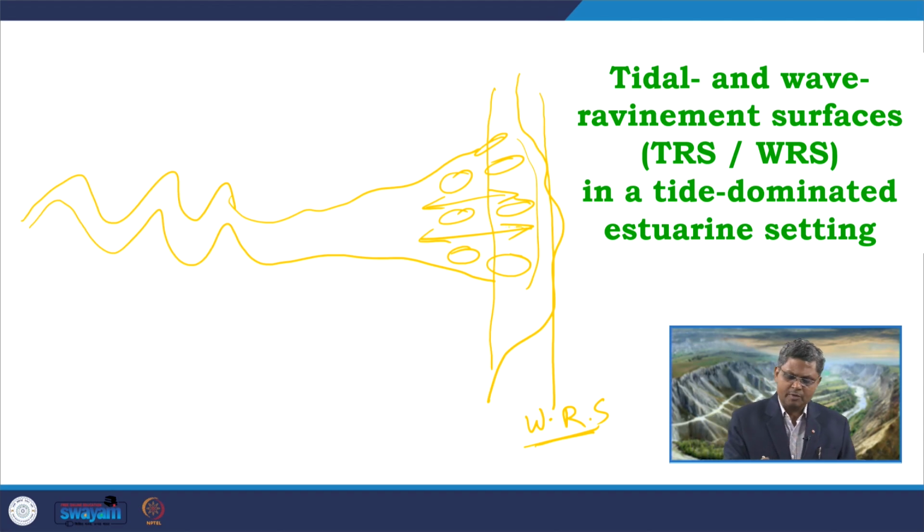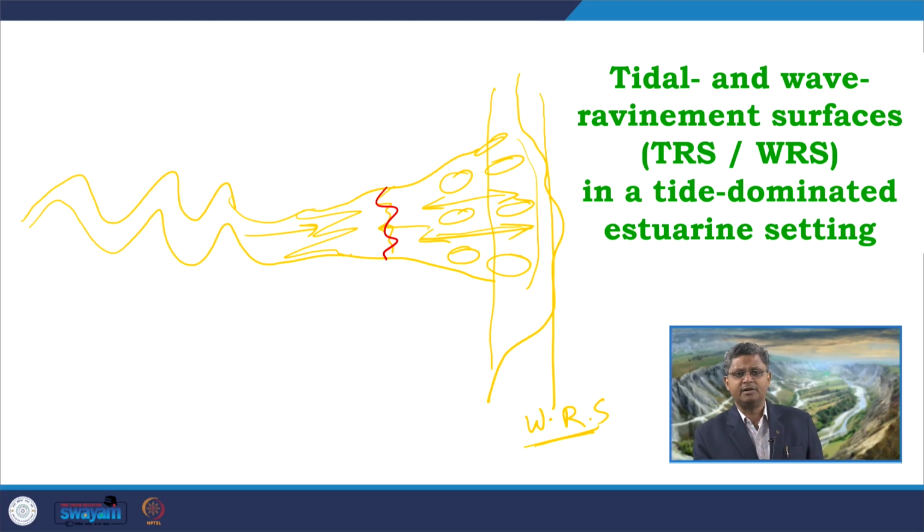And then what about the tidal current? It is getting obstructed by the river system, river water. So, we will get a zone somewhere here which will mark this interaction of tide and the river, and due to this interaction the tidal current will lose its energy drastically. So, again we can think of a surface somewhere in between where we get the maximum energy of the tidal current. After that the energy of the tidal current will drastically get reduced.